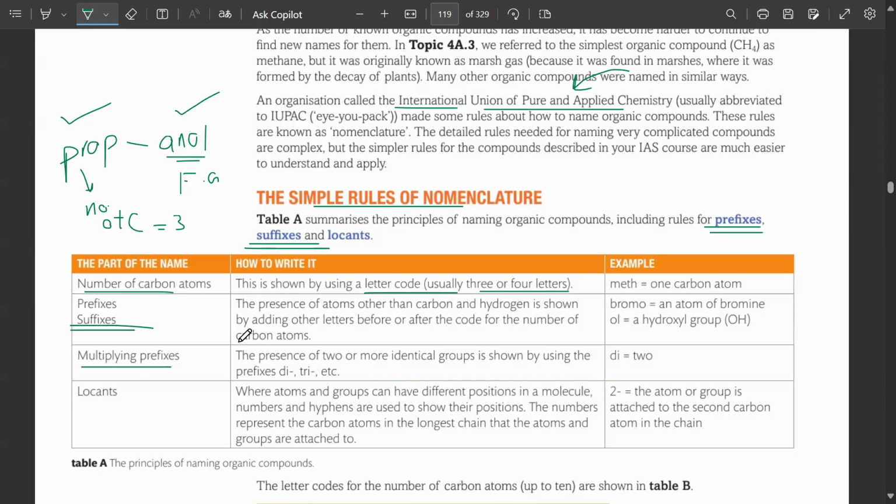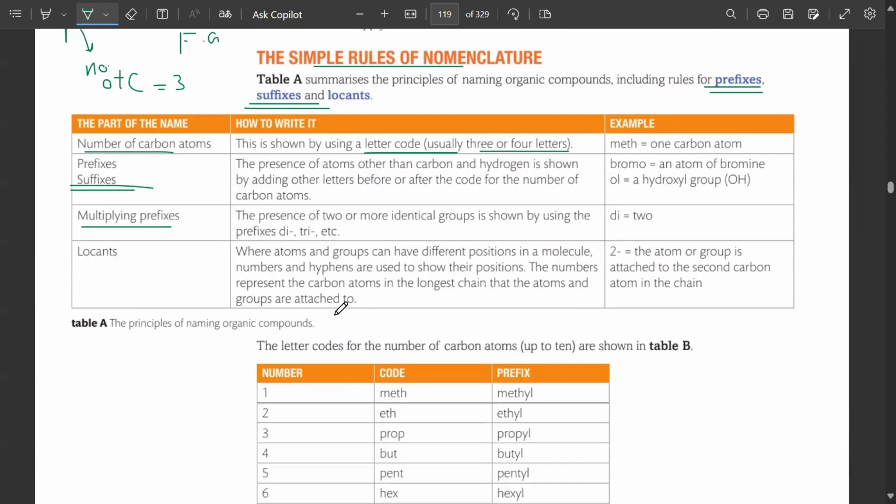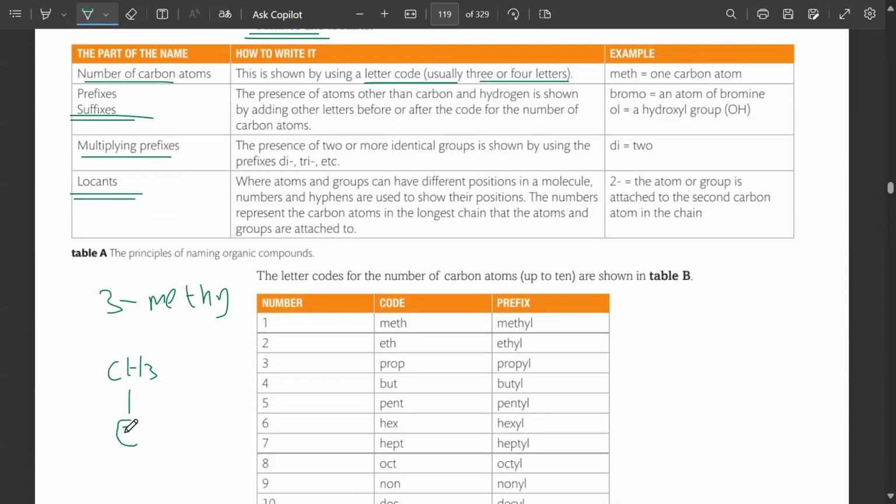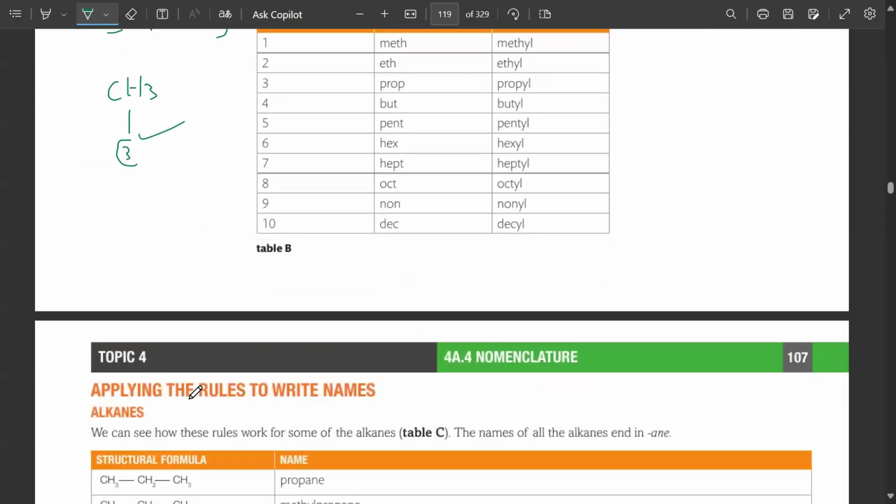Multiplying prefixes: if you have, let's say, 3 chloro groups, di means 2, tri means 3. And locants tell you the position, which are added with a dash. 3-methyl means that there is a methyl group attached on the 3rd carbon. These are locants.